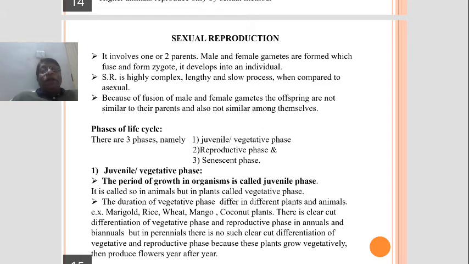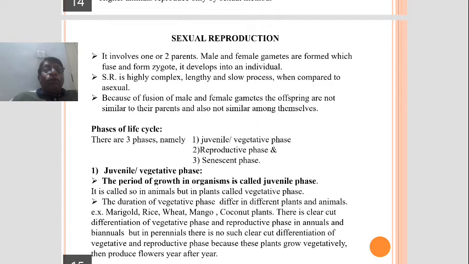In marigold, it is only 1.5 or 2 months. In coconut plants, it may be 6 or 7 years. In wheat plant, a few months, 2 to 3 months.